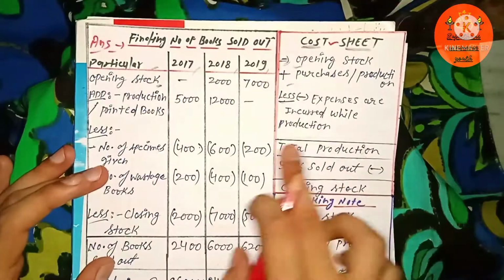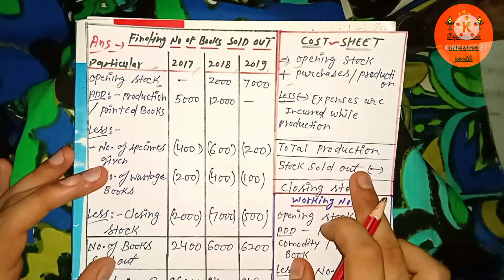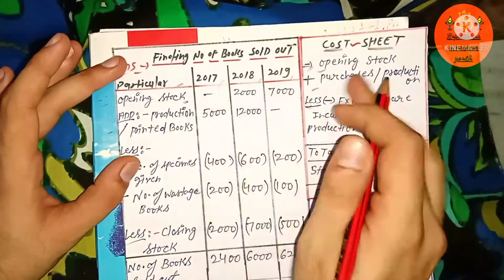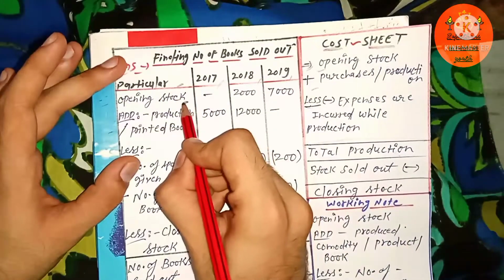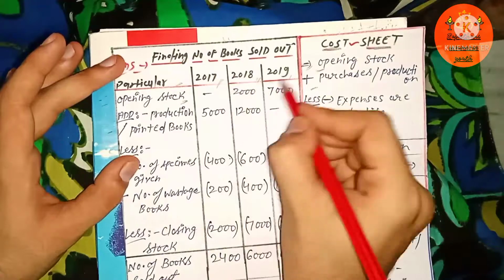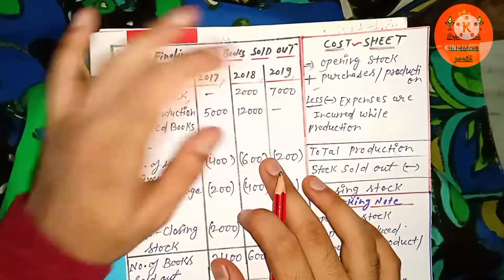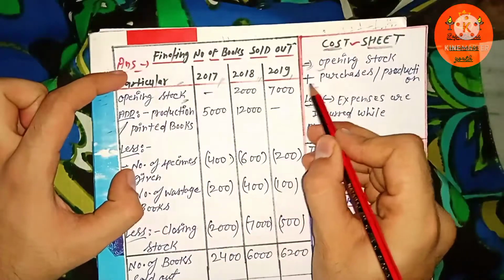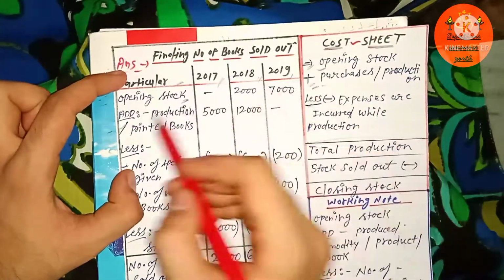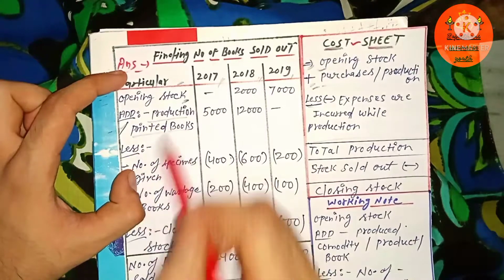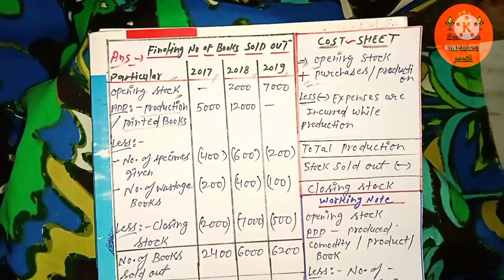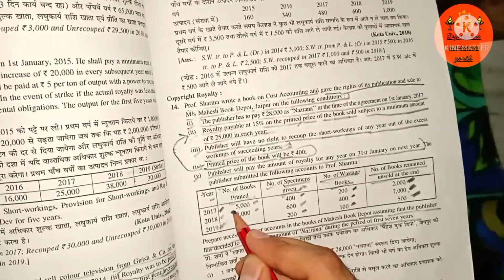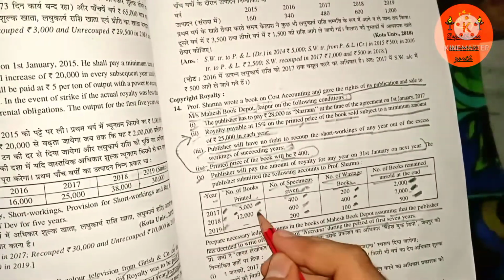So we need to figure out the quantity of books sold out of the stock. Simply, I'm going to do this here: opening stock, in the years 2017, 18, 19, which I have written out here. Then add production, printed books, as given in the question: in 2017 there was production of 5,000 books, and in 2018 production of 12,000 books.